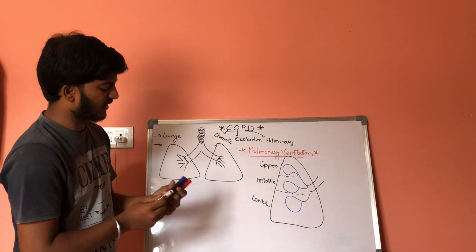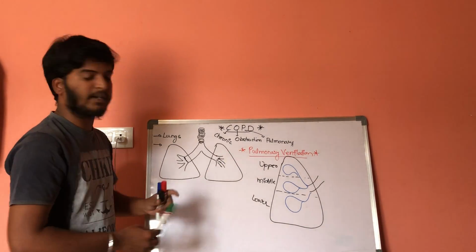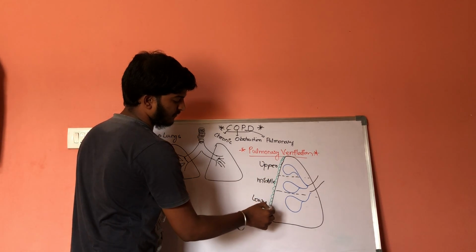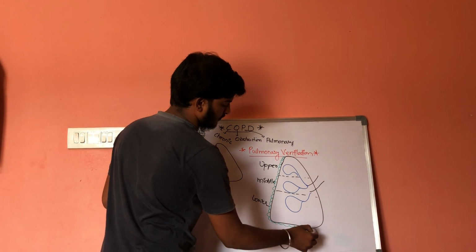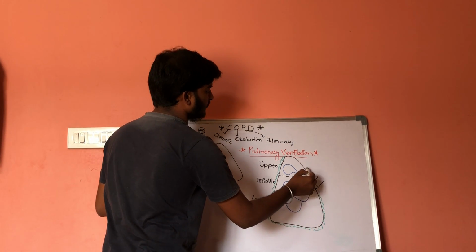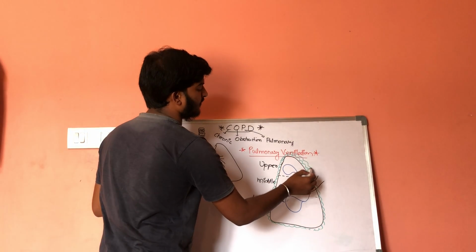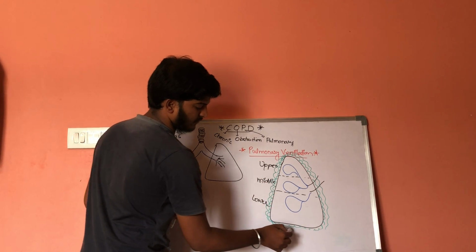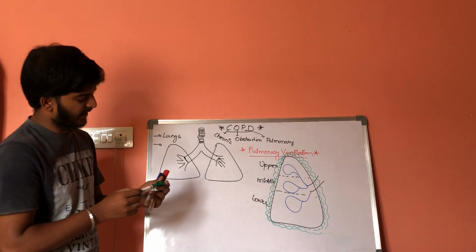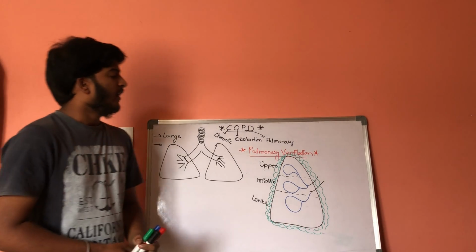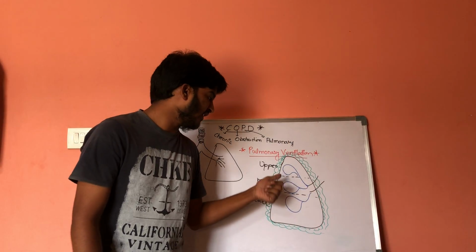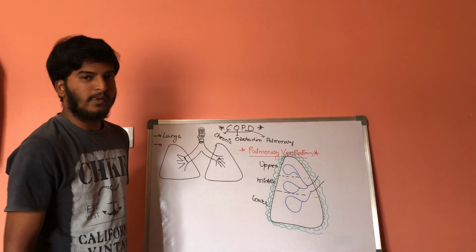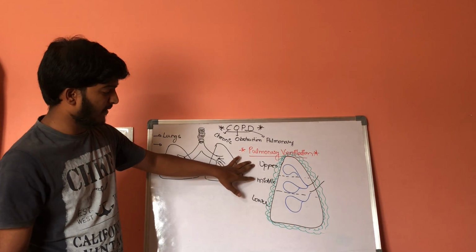Our lungs are covered by the pleural membrane, which is double layered. Now, in which area, upper, middle or lower, is the ventilation more?